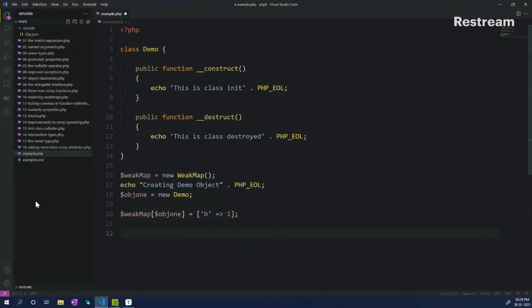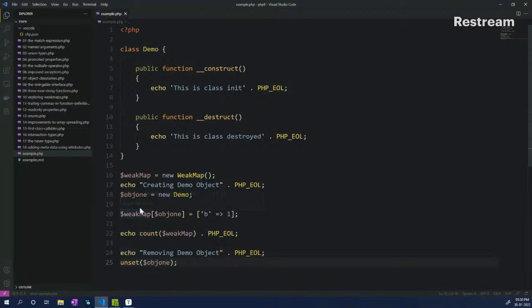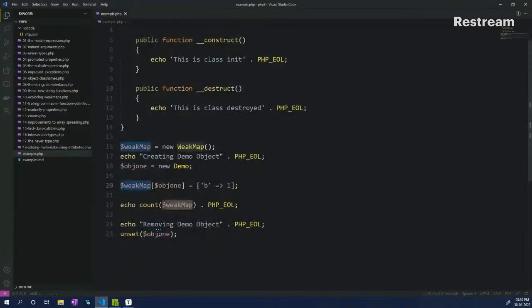So now, if I do a count right here, it will give us a count which should return one object because we have one inside it. And then we can do something like this, which means that after assigning it to weak map, we are about to remove it or unset the object, right? And then finally, we do a var dump on the weak map. So let's comment this out for now and see how it behaves before we try to unset it.